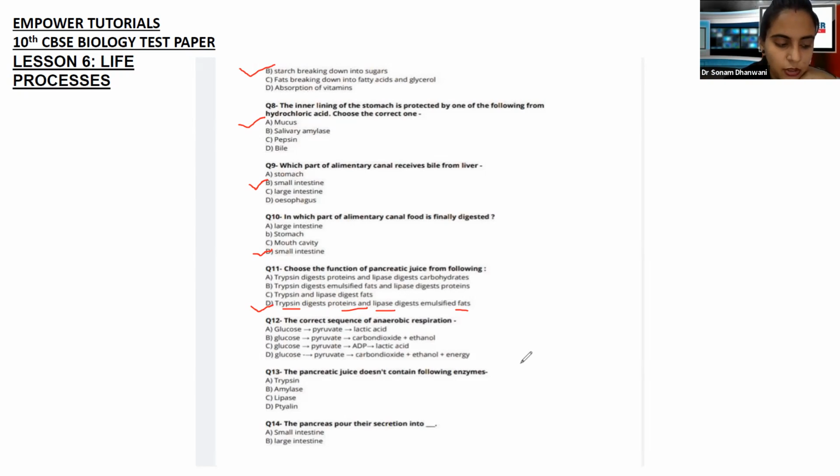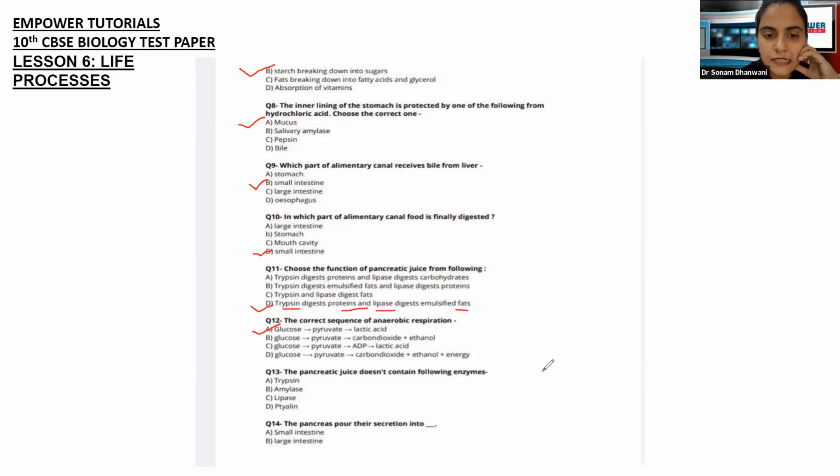Correct sequence of anaerobic respiration. What is the correct sequence of anaerobic respiration? What happens in anaerobic respiration firstly? Anaerobic respiration firstly takes place in, where does it take place? Glycolysis, anaerobic respiration or glycolysis. Where will it take place?